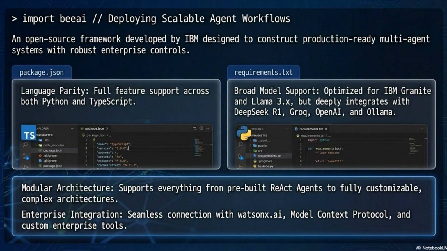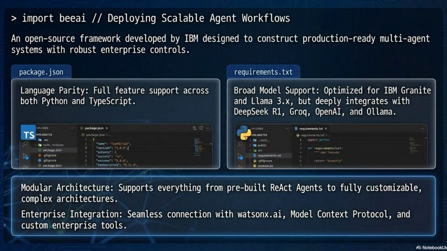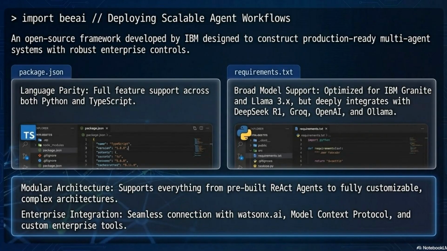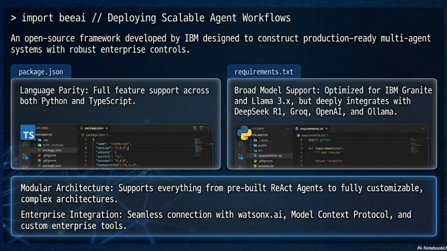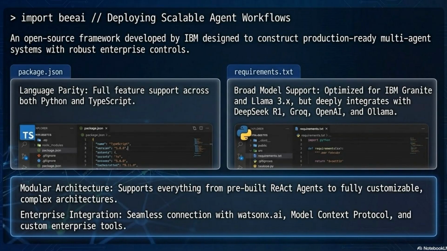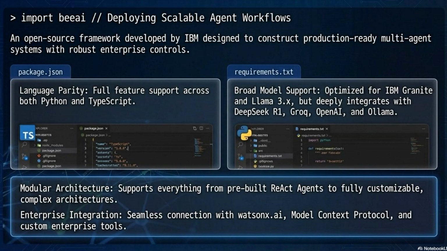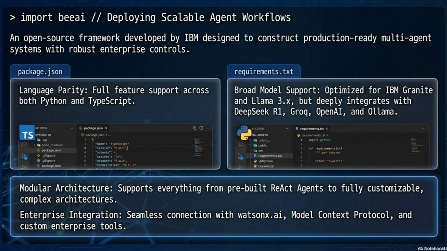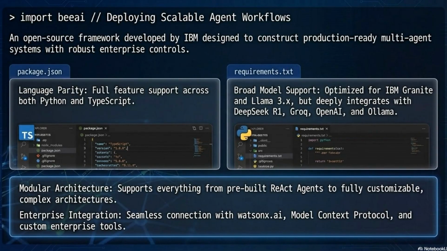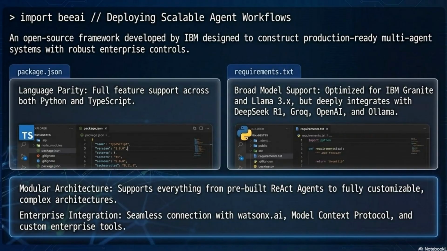BAI's architecture is modular end-to-end. Pre-built React agents for rapid deployment, fully customizable agent types for complex architectures, seamless connection with Watsonx AI, model context protocol, and custom enterprise tools for organizations in the IBM ecosystem or those building scalable IT and HR automation workflows. BAI's enterprise integration depth is unmatched among the three major frameworks.